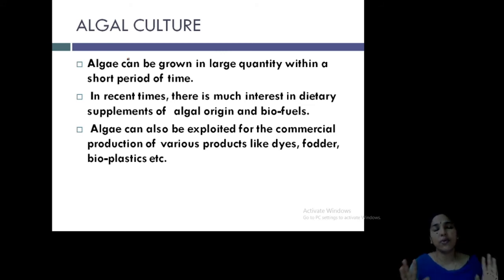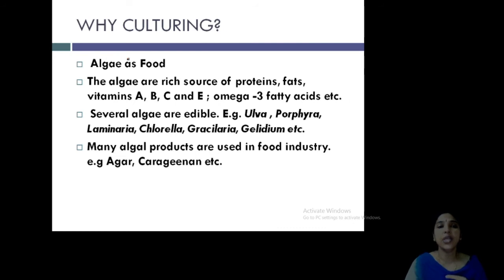For this, we need a single alga to culture, and that single alga produces these products. So how is it possible? This is possible through algal culture. Clear? So algal culture is usually established for our economic or commercial or industrial purpose. See, algae are used as food. Spirulina is usually used as a protein supplement, and people use this on space visits and so on.